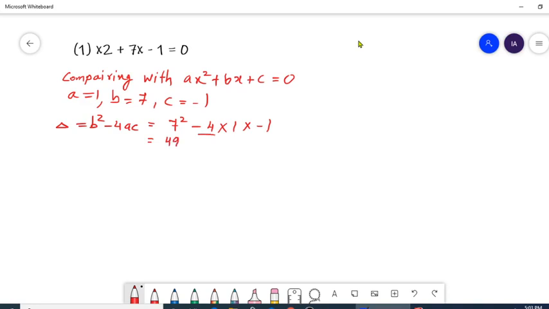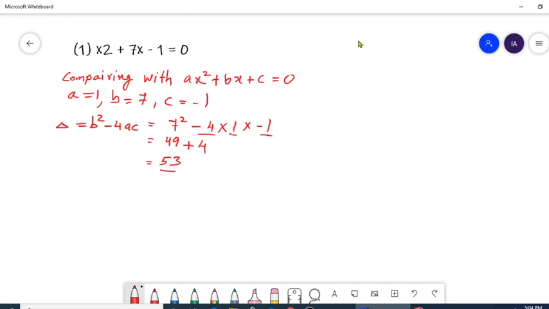The negative 4 and negative 1 will become positive 4, and again we multiply 4 with positive 1, so it will remain positive 4. So 49 plus 4 is 53. So the value of delta is 53, which is the final answer as per your question.